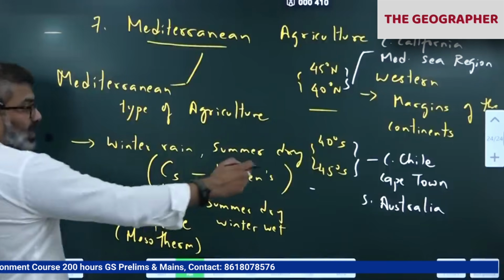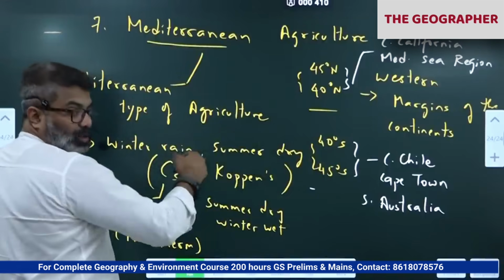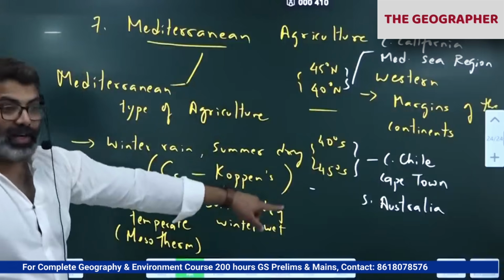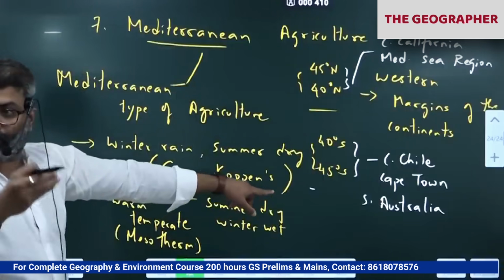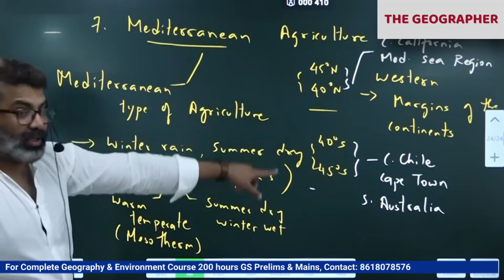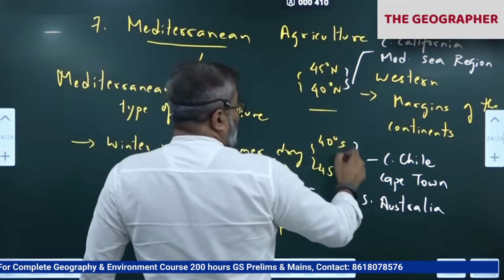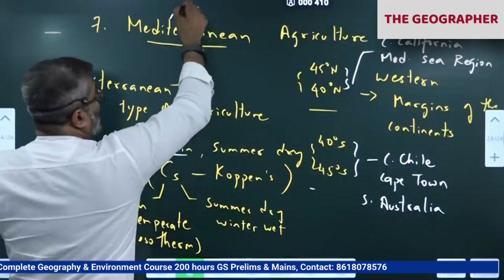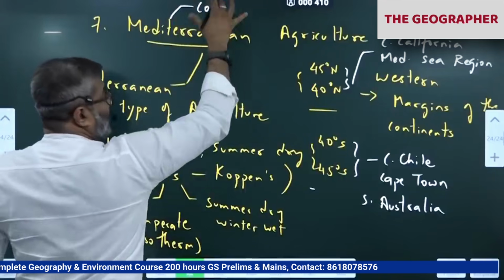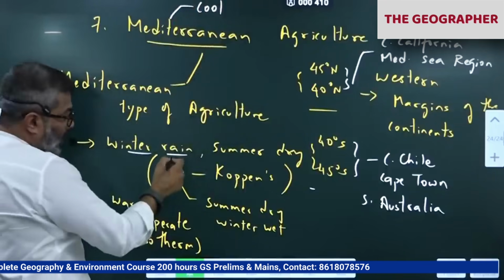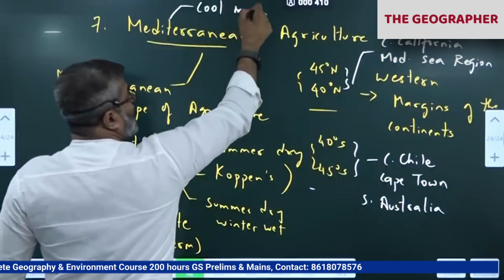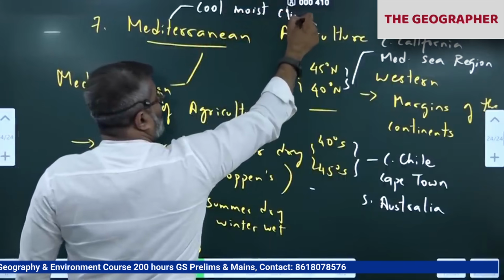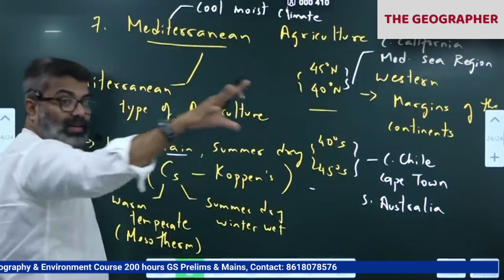So in these areas, we are getting rain in winter. So in winter, people cultivate soil in these areas. Most of them, when they get rain in winter, all of you understand now. Winter rain means what? It will be cool and moist in winter. Winter mean temperature will be low. Rain, moist. Cool, moist climate basically in winter.